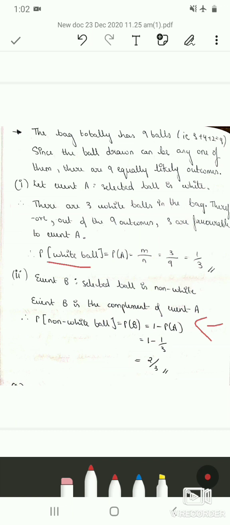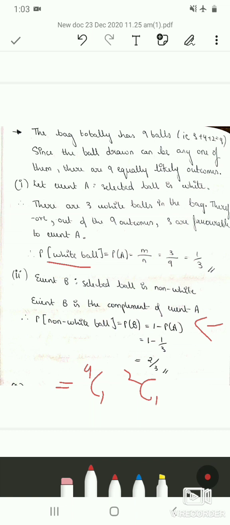If you have not calculated probability of white ball, then what we can do is we can use the concept of combination. So the question is selected ball is non-white. So what does that mean? So the selected ball can be either a red ball or a green ball. So there are 4 red balls and 2 green balls. Among these, we are selecting just one ball.